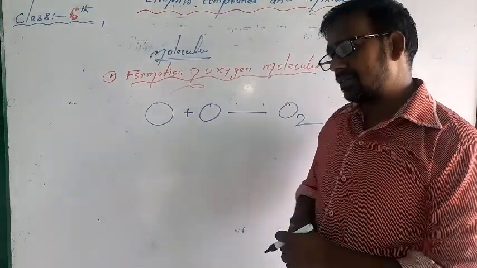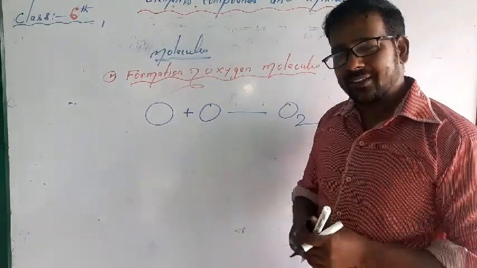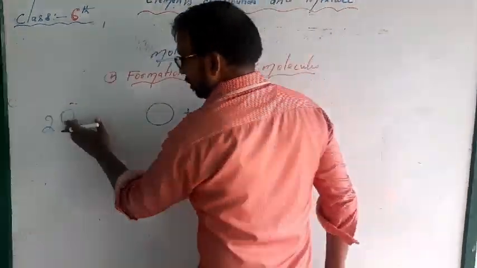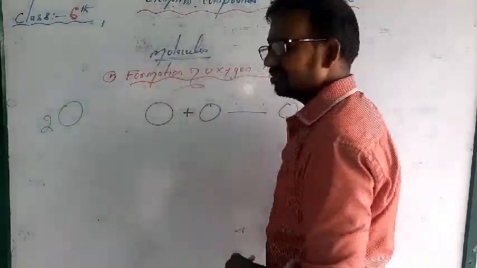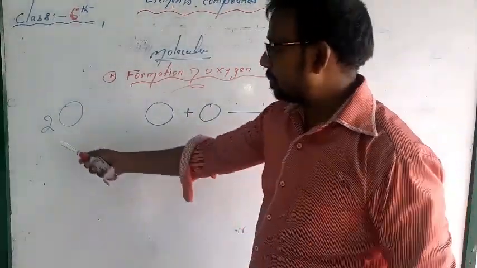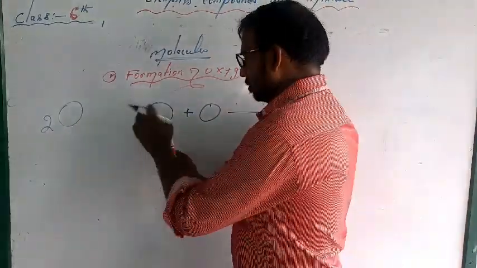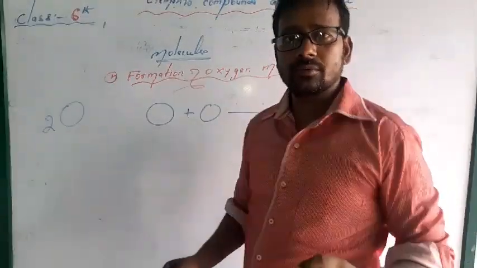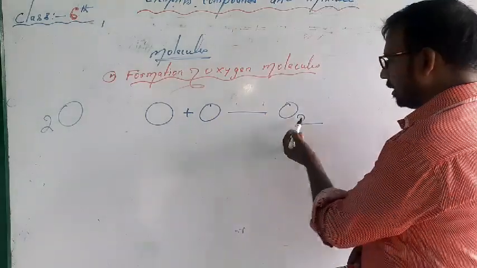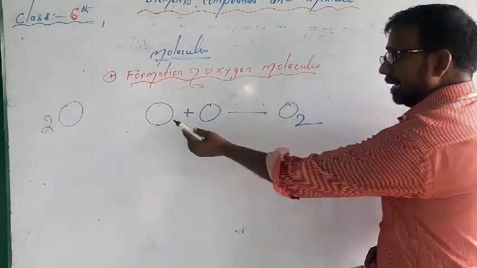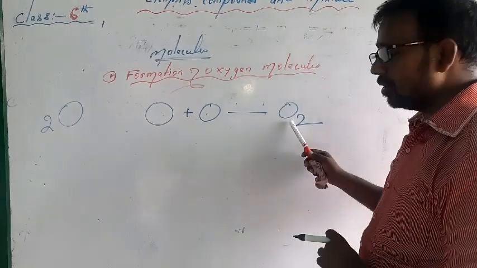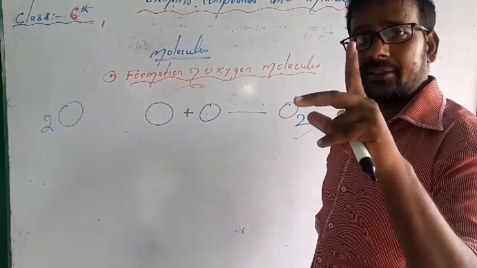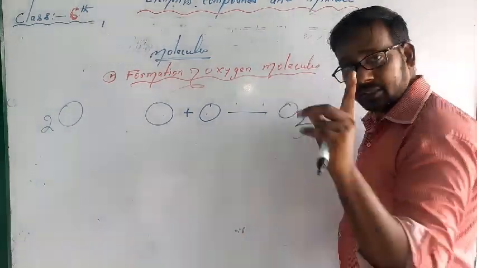Then one question is, I think, going on in your mind. Sir, can you write it like 2O, not O2? No, my dear student. 2O represents two separate atoms, both staying alone. They are not combined. But here I have written 2 as a subscript, meaning two atoms combined to form a molecule. That is the molecular form. And here is only one molecule, and in that one molecule, 2 atoms are there.